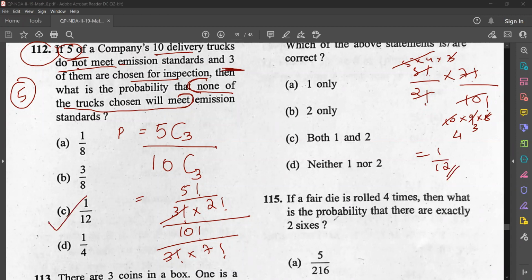Okay, so let's go to the next question. So here the answer is option C, 1 by 12. The only thing that you have to understand is this part. The remaining is just calculation. Go to the next question.